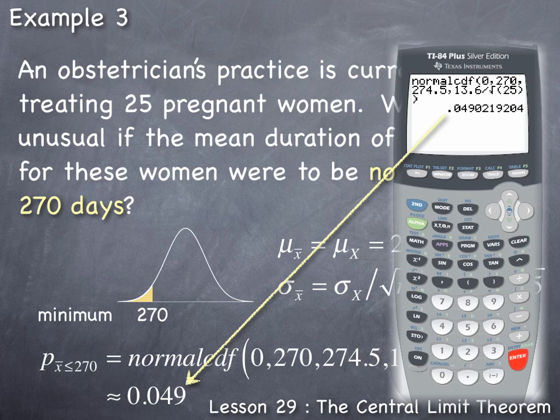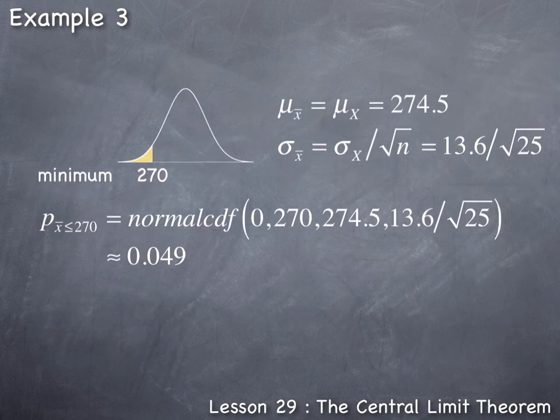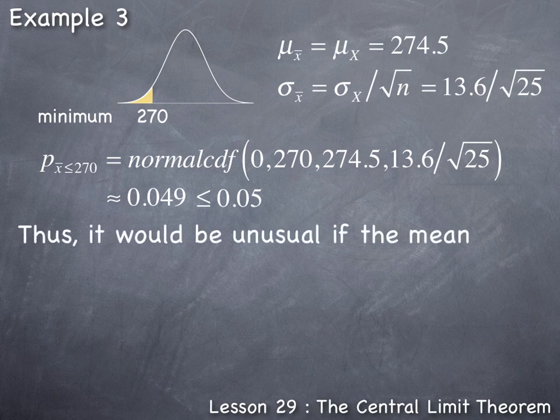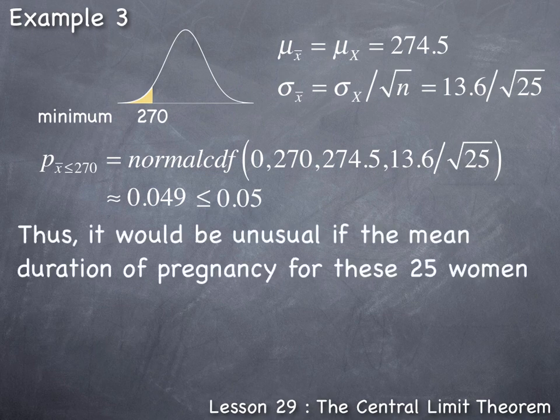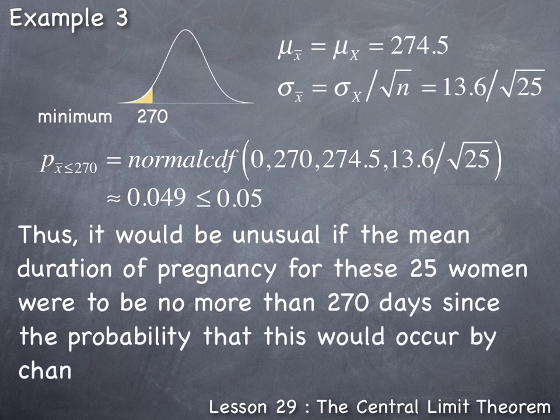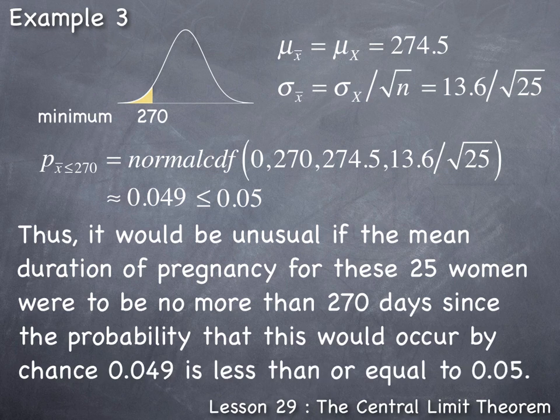So now we can compare this probability to the 0.05. When we do, we see that 0.049 is indeed less than or equal to 0.05. Thus, it would be unusual if the mean duration of pregnancy for these 25 women were to be no more than 270 days, since the probability that this would occur by chance, 0.049, is less than or equal to 0.05.